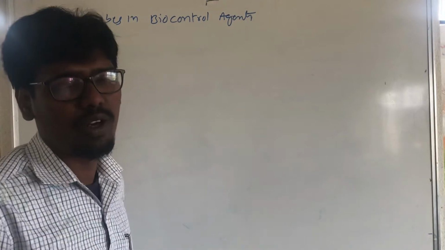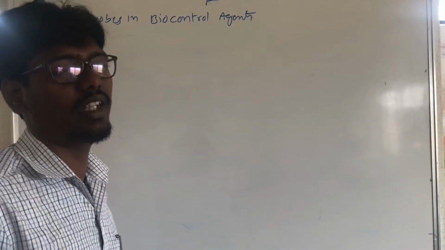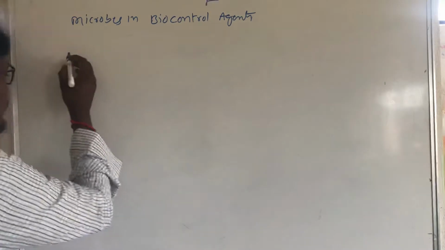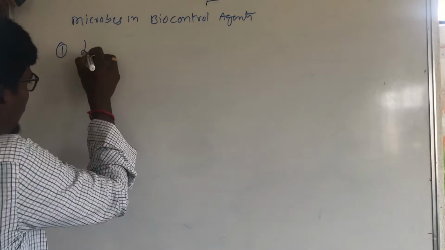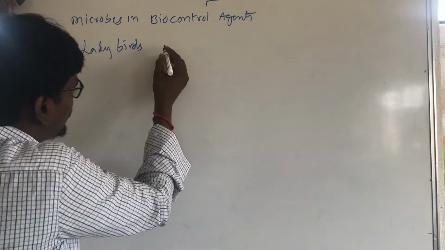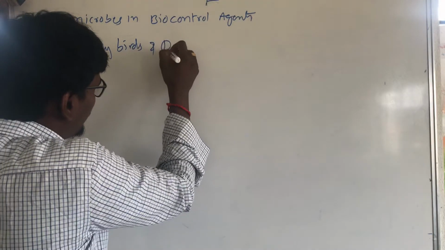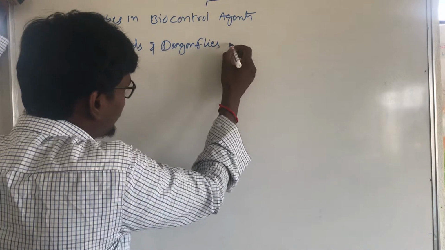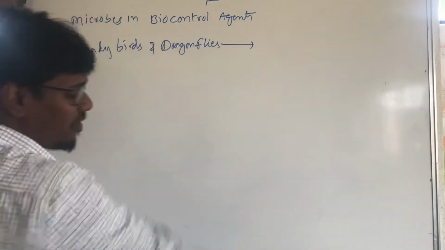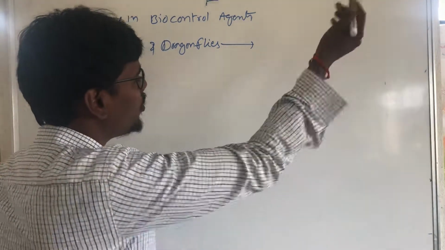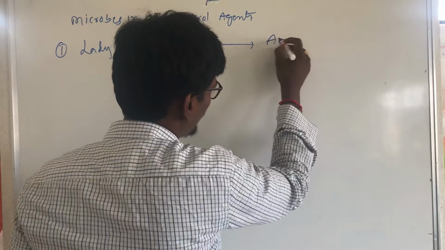biocontrol agents. The first one is ladybirds and dragonflies. Ladybirds and dragonflies remove aphids and mosquitoes.